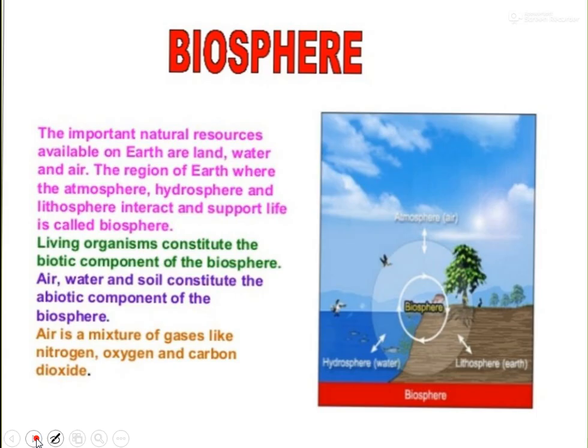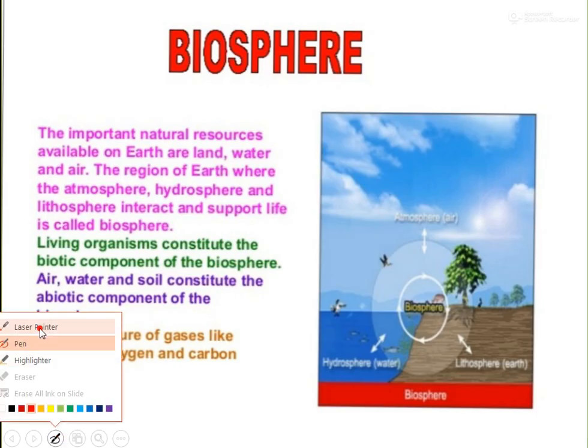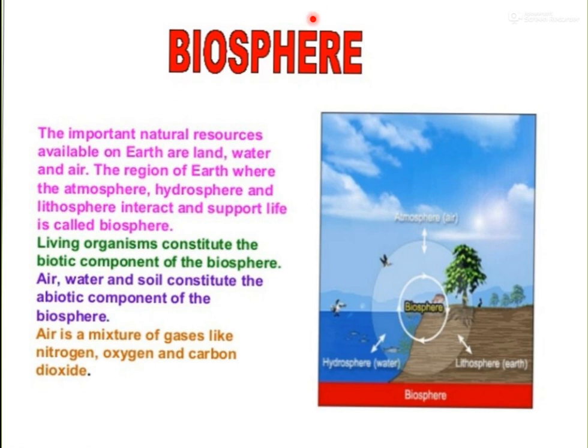Okay, let's move to the next one. Now, biosphere, we will discuss in detail. The important natural resources available on earth are land, water, and air. These are the resources with which we interact. These are required for our living. The region of earth where the atmosphere, hydrosphere, and lithosphere interact and support life. Yes, it is an important thing. That means when they interact, then life is able to support itself.